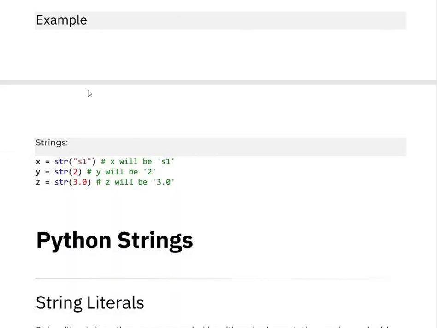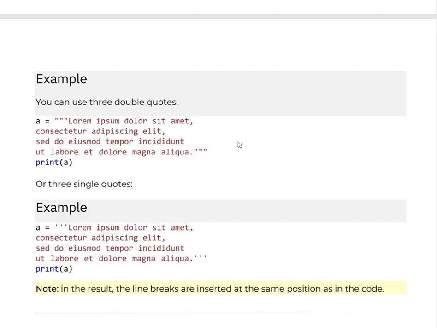The same way with strings. If you do the same thing with the string constructor, we have the str function. When you pass a string, it will be treated as a string only. If you pass 2, it will be treated as 2 within single quotes, and 3.2 will be treated as a string. You can use 3 double quotes.